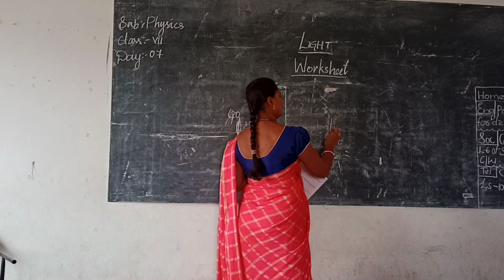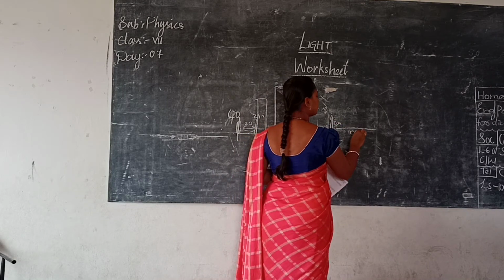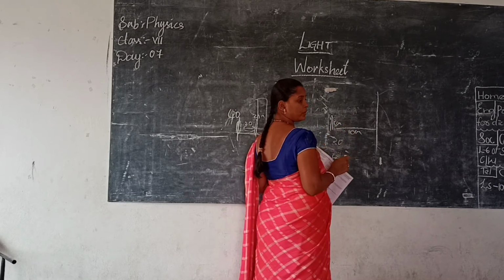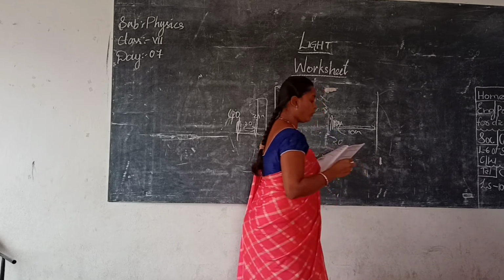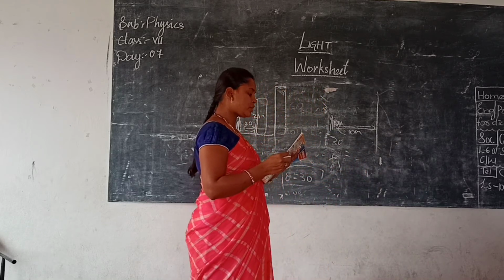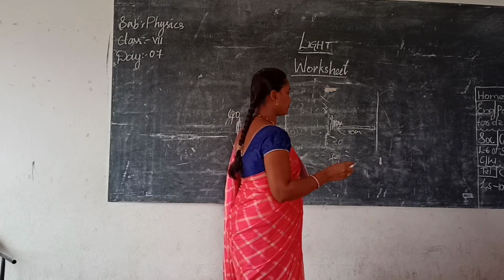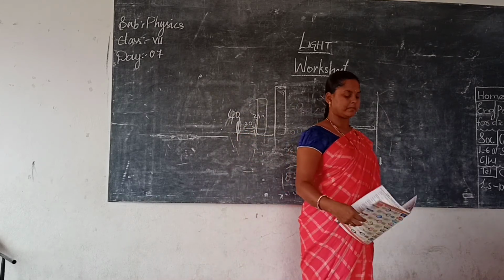Now I have to double the pencil height, 10 centimeters, and the distance is the same. What will be the distance of the image of this new pencil from the mirror? 10 only. It will not change. They have just tried to confuse you. Clear? It will be the same.